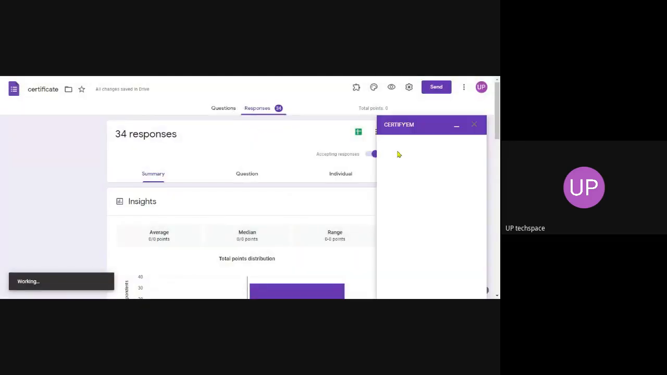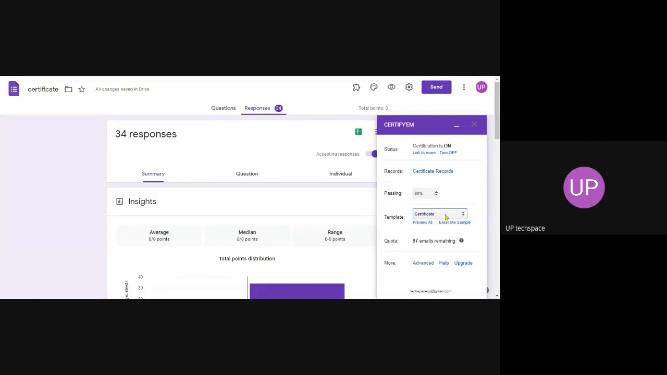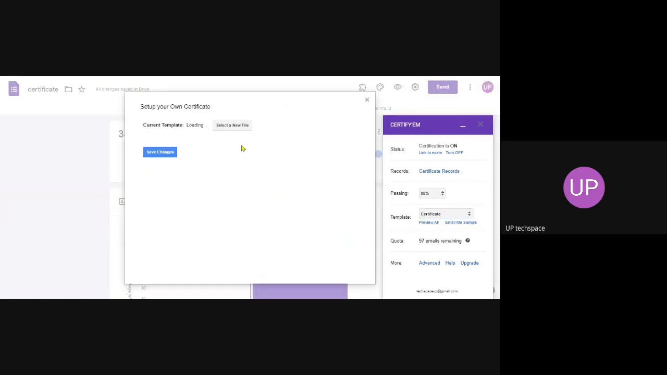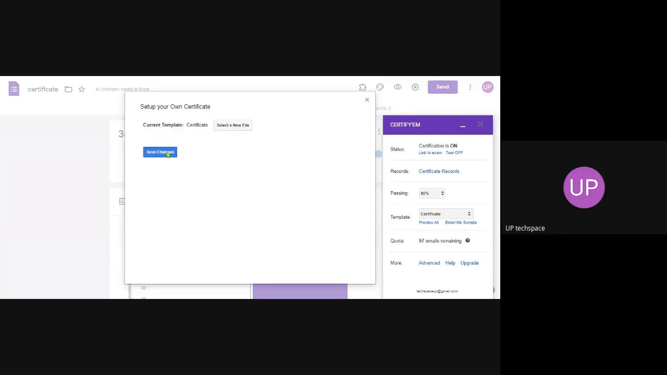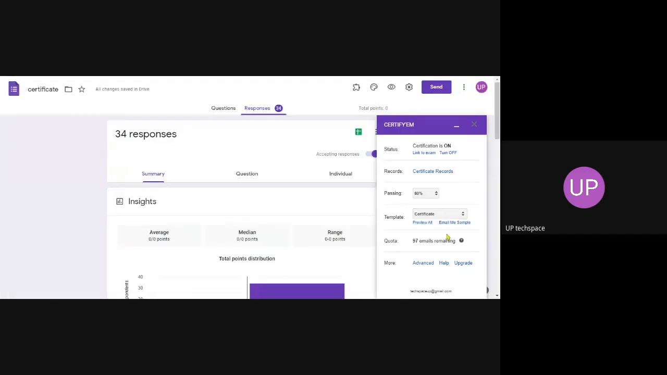So again, I will show you what I have done. I have clicked on the Certify'em controls. Then I selected a custom template which was already created for me in Google Slides. I select that and click on Save Changes.